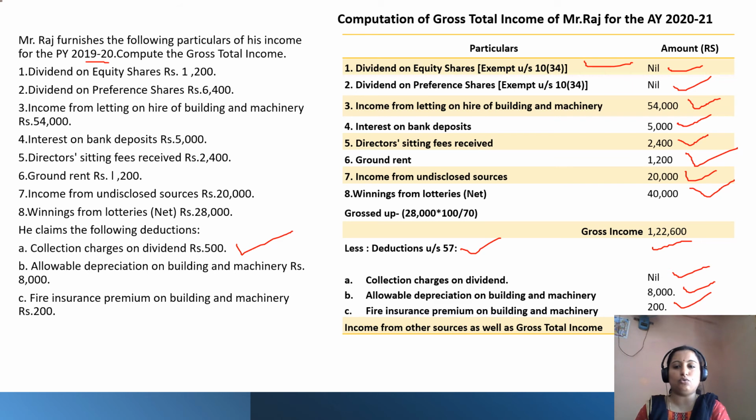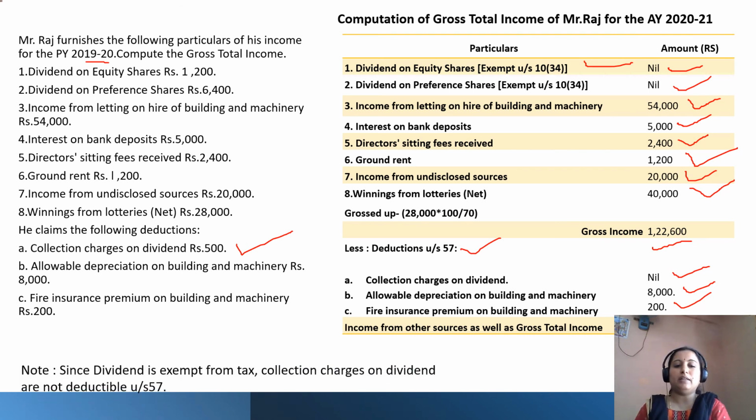Then if we deduct 8,200 from this 1,22,600, the income from other sources as well as the gross total income will be 1,14,400. As the dividend is exempt from tax, the collection charges on dividend are not deductible under section 58.